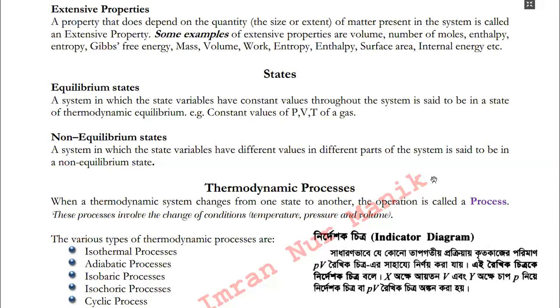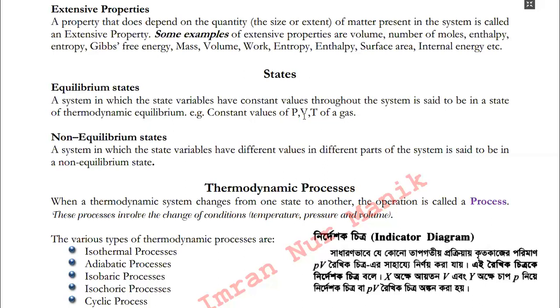In case of the equation of an ideal gas, PV is equal to nRT, if we fix the P, if we fix the T, since R is already constant, then we can easily find out the volume V. If we fix the P, if we fix the T, R is already constant, then we can easily find out the third parameter V. Whenever this type of fixing occurs, then the P and T will be regarded as independent variables. That means independent state variables.